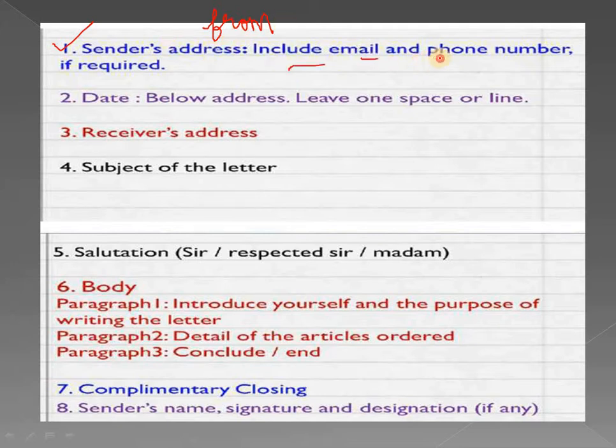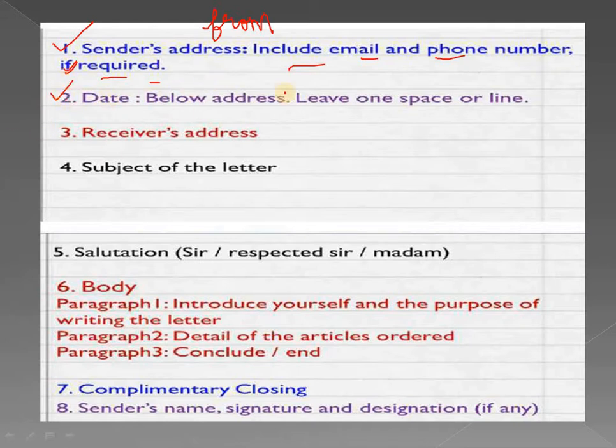It can include the email and phone number if it is required. Sometimes in the question it may not be given, so we do not need it; only if it is required. But mainly we have to write the place, the house number, the street number, and things like that in the sender's address. After that we will leave a blank line. Then we will write the date.